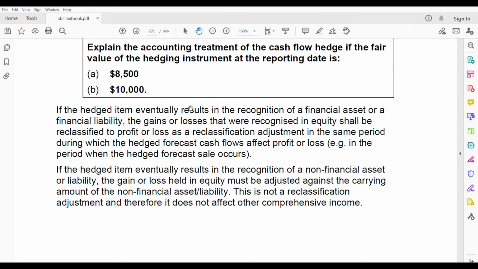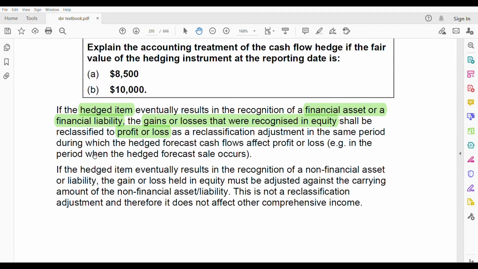If the hedged item eventually results in the recognition of a financial asset or a financial liability, the gain or losses that were recognized in equity shall be reclassified to profit and loss as a reclassification adjustment in the same period during which the hedged forecast cash flows affect profit and loss.